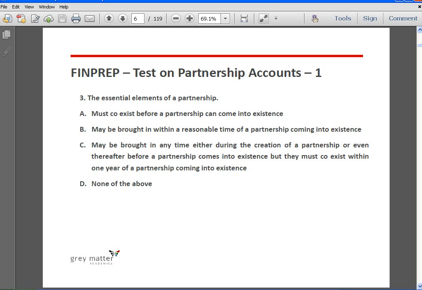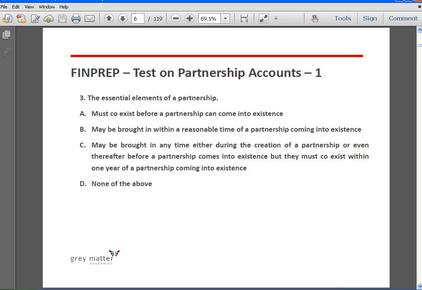Next, the essential elements of a partnership must coexist before a partnership can come into existence; may be brought in within a reasonable time of a partnership coming into existence; may be brought in at any time, either during the creation of a partnership or even thereafter; but they must coexist within 1 year of a partnership coming into existence; none of the above.